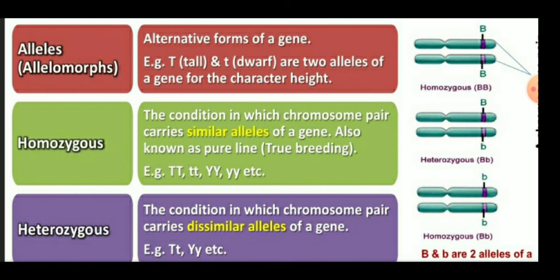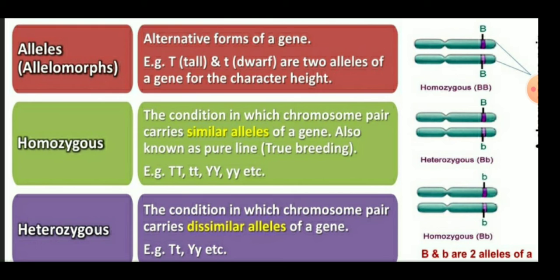Alleles, or we can say allelomorphs. Allele means the alternative forms of a gene. For height, tall and dwarf are two alleles of a gene for the character of height. And the homozygous condition is one in which the chromosome pair carries similar alleles of a gene, also known as pure line, or we can say true breeding. Capital T, capital T, or small t, small t. This is the homozygous condition.